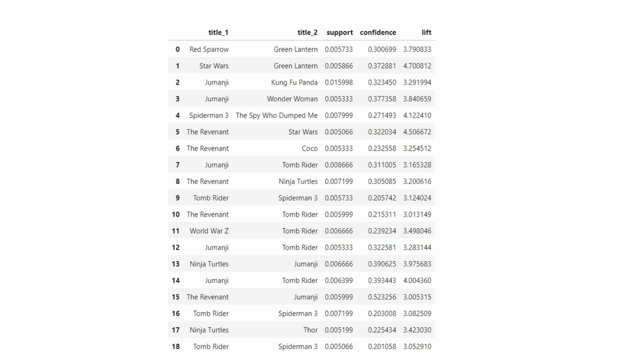Now if somebody has taken Red Sparrow, it is likely that you will end up recommending Green Lantern, because it has reasonable support, confidence, and lift values. So this is just for illustration purposes, but in a real data set there are tighter values of support, confidence, and lift, so that some reasonable, profitable kinds of associations are being worked out. But I think it's a fairly good example to understand the algorithm and see how it is implemented in Python.